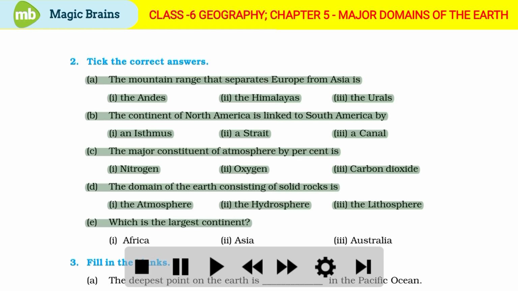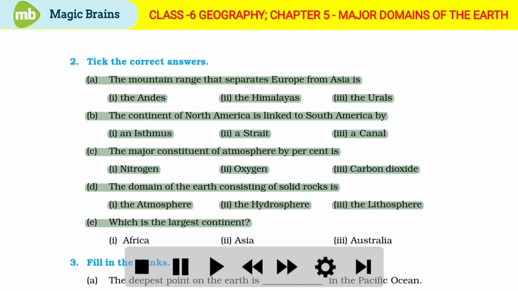B. The continent of North America is linked to South America by 1. An isthmus. 2. A strait. 3. A canal. C. The major constituent of atmosphere by percent is 1. Nitrogen. 2. Oxygen. 3.